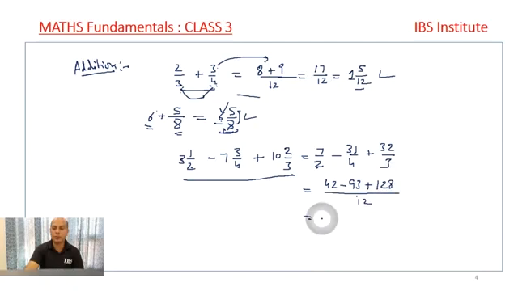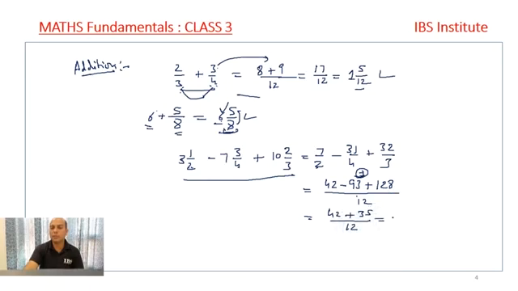Now we solve this one. This is 42 plus 128 minus 93, if we do. So it is 7... it is 7, right? And 7 plus 28 is 35, right? So 128 minus 93 will be 35 upon 12.